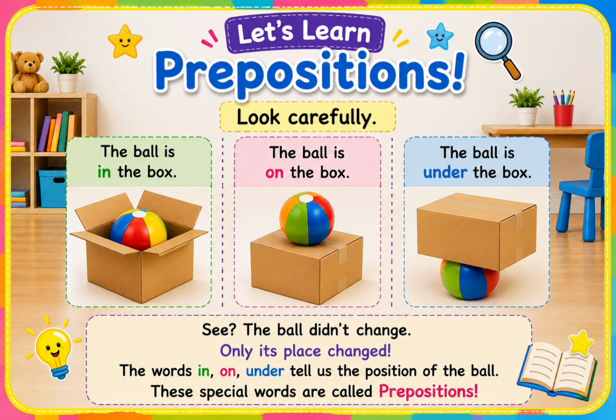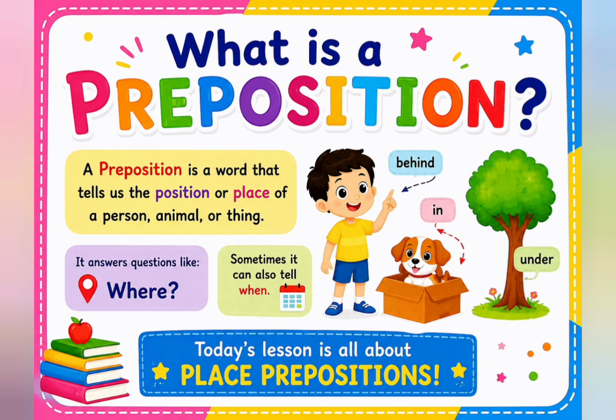So the words in, on, under tell us the position of the ball. And these special words are called prepositions.